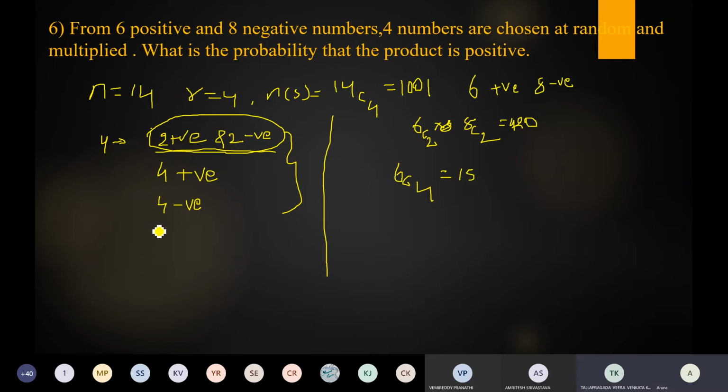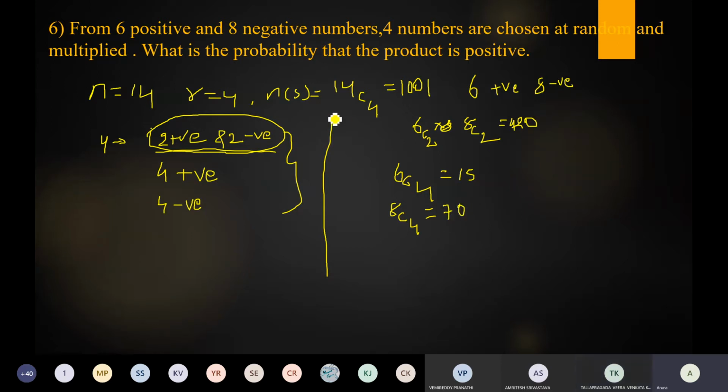Next, how to choose these 4 negative numbers? 8C4, ma'am. Yes, 8C4. What is the answer? 70, ma'am. 70. Okay, so 70.